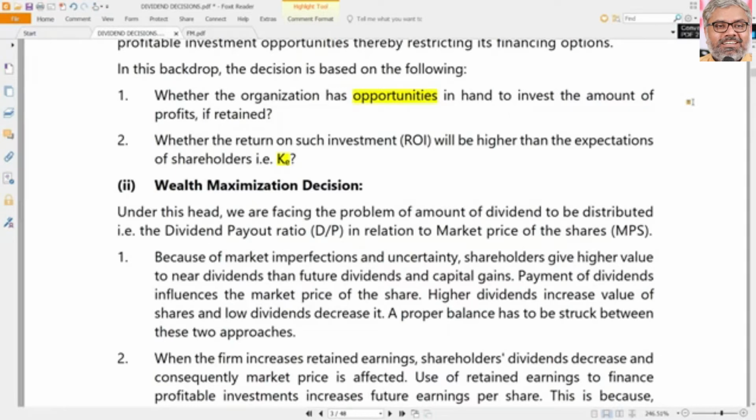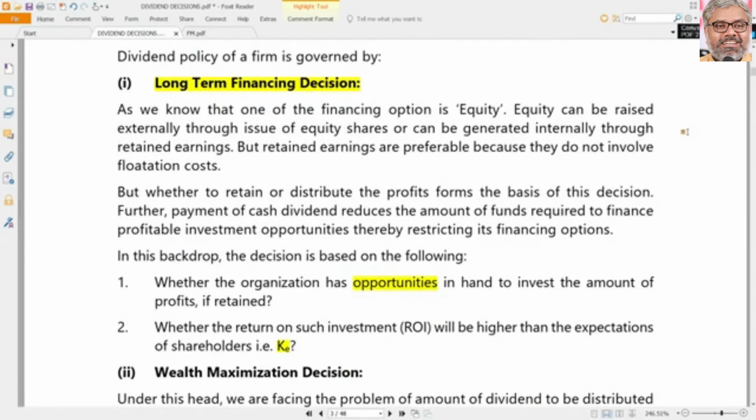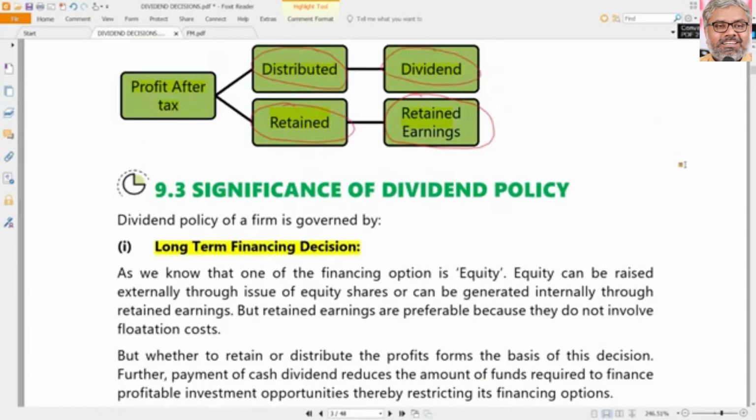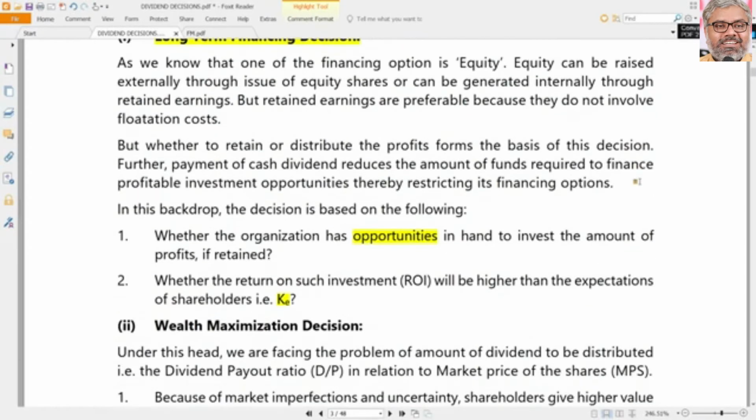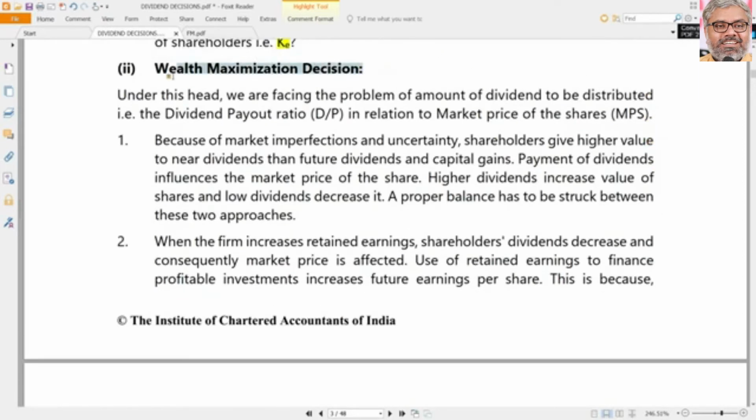We know that already. So, keeping the same considerations in mind, the management of a company has to decide how much to retain and how much to distribute as dividends. Of course, these are all part of the factors which management will consider while distributing dividends. But the point to be noted here is that dividend policy is also a kind of long-term financing decision because it will have a direct impact on the financing decisions of the organization. That is the first point. And dividend policy also involves wealth maximization, because ultimately the objective of financial management itself is wealth maximization.